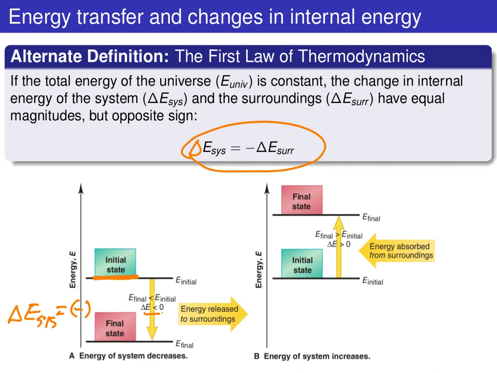Okay, so if that energy can't be created or destroyed, it has to go somewhere. Well, it's going to end up being released to the surroundings. Similarly, if we start off with a system in some initial state and we go to a higher energy state, that energy must have come from somewhere. And in this case, that somewhere must be something in the surroundings. So the energy must be absorbed from the surroundings if we have a positive delta E associated with that system.